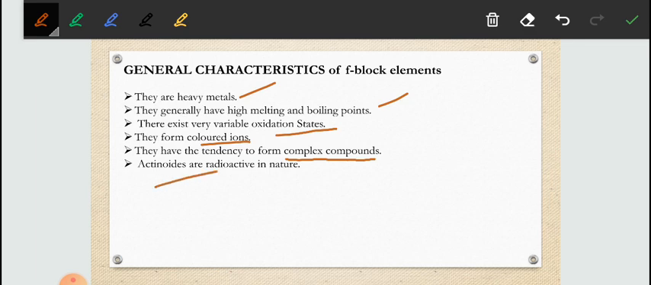Actinoids, which are in the f block elements, are radioactive in nature. Radioactive means they continuously emit some kind of radiation, like uranium; these are radioactive elements. So this was the first part of the periodic table that we have started. In another video I am going to continue this chapter.